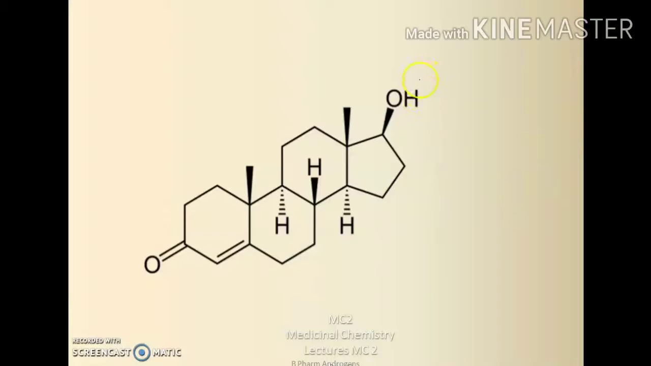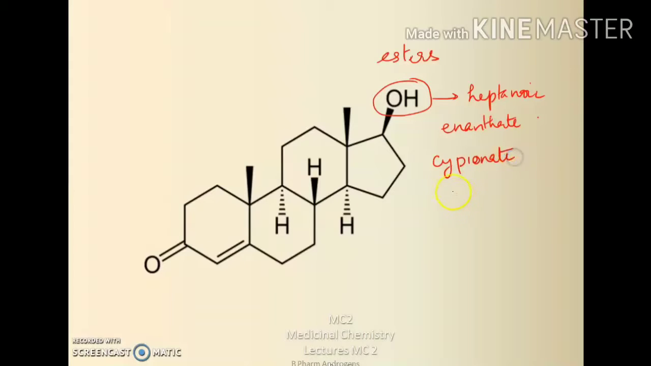Next one is the esters of testosterone. Testosterone esters are prepared by esterifying the 17 beta hydroxyl group with long chain fatty acids. Example is using heptanoic acid, you get a derivative of enanthate. Then cypionate is used, or propionate, testosterone propionate can be used.